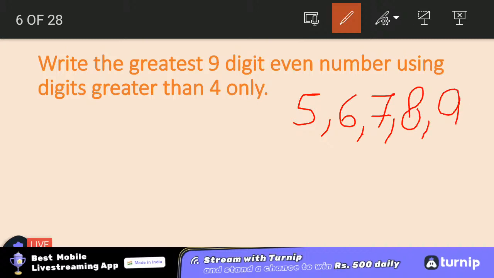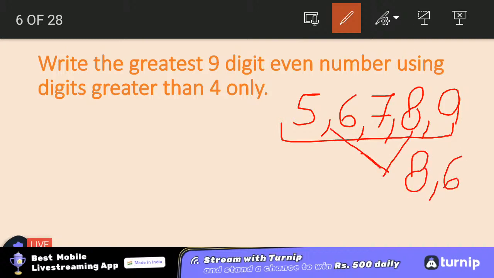These are the digits which are greater than 4. Now you need to make the even number. See students, even number doesn't mean that all the digits must be even. Even number means that the digit must end with an even number. So what are the even numbers in it? In these, 8 and 6, since we have to use the numbers greater than 4. So now think upon it and try to make the greatest 9-digit number using digits which are as shown on the screen. I have written it for you so that it is easy for you.